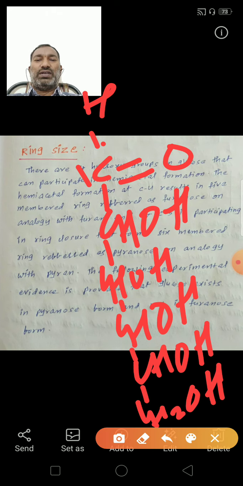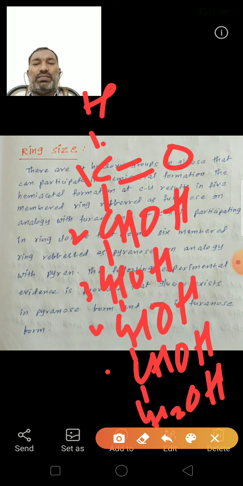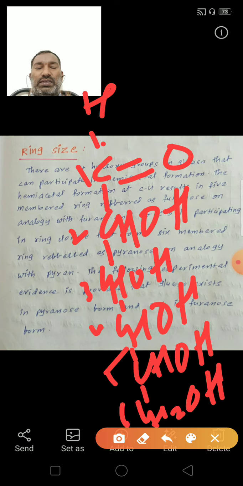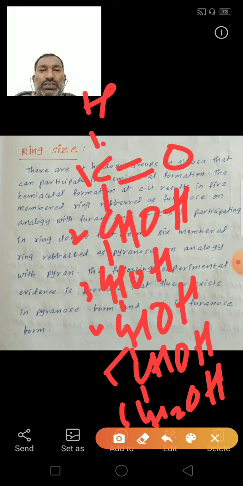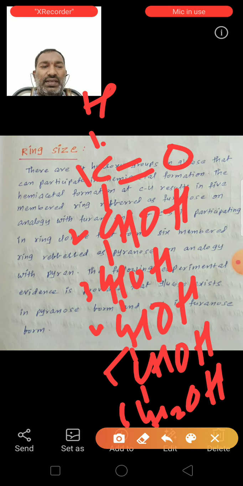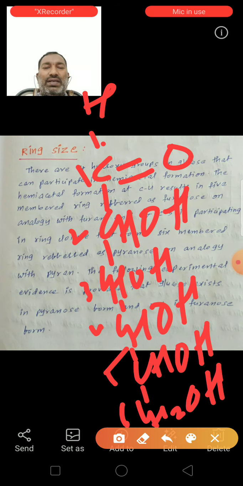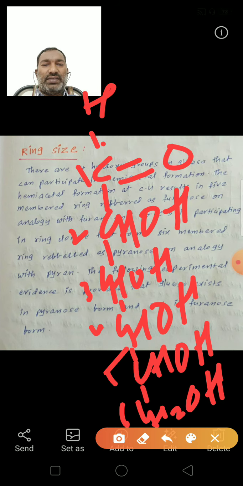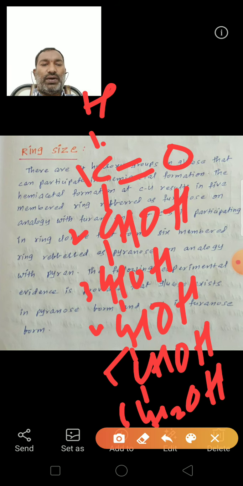This is the first carbon, second carbon, third carbon, fourth carbon, fifth carbon and sixth carbon. So there are four hydroxy groups in glucose that can participate in hemiacetal formation. See here, the second, third, fourth and fifth carbons contain the hydroxyl group.